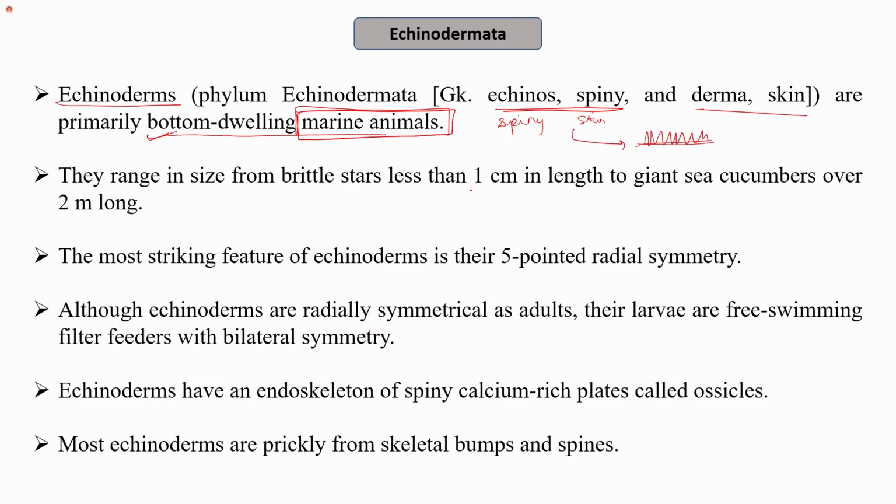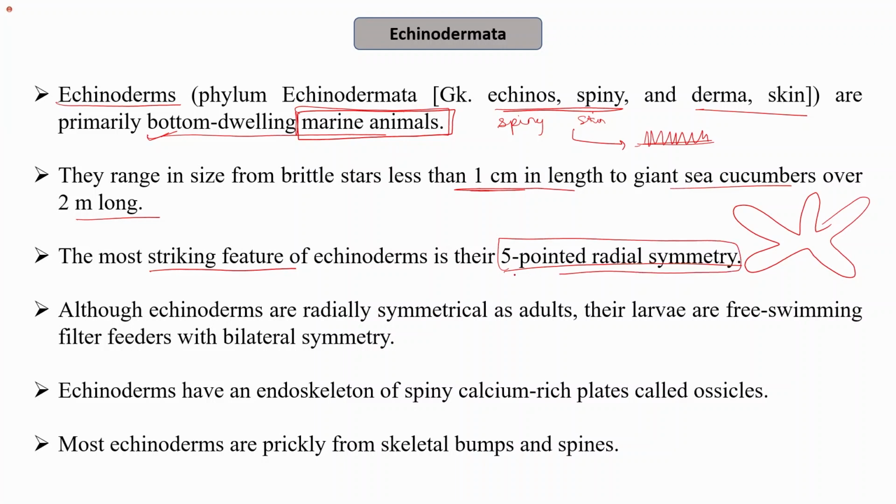They range in size from brittle stars, which can be less than 1 centimeter in length, to giant sea cucumbers that can be over 2 meters long. The most striking feature of echinoderms is their 5-pointed radial symmetry. One very common example is the starfish. So this, for example, is a starfish, and the most striking feature is that they have 5 points, but still they have a radial symmetry. The body is oriented in such a way that they have the radial symmetry.